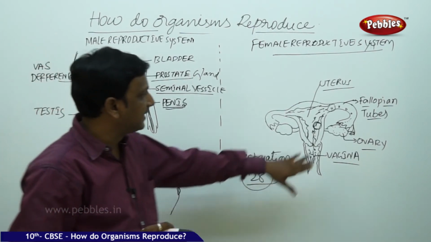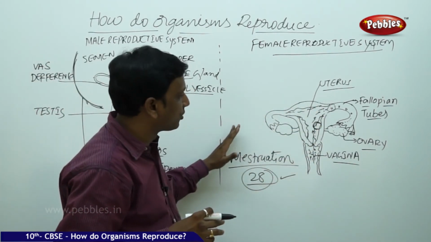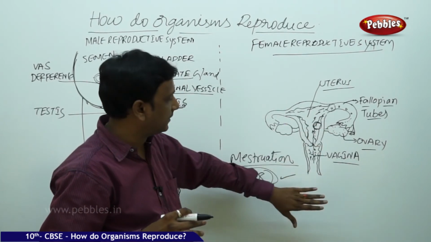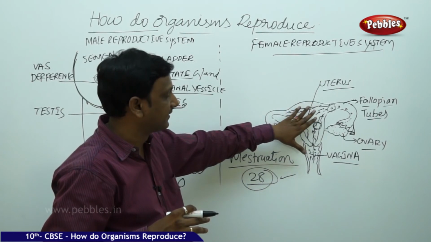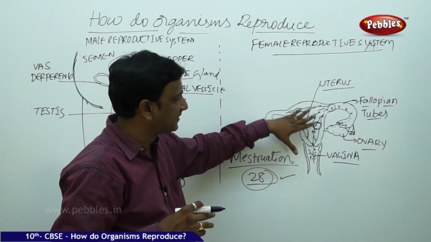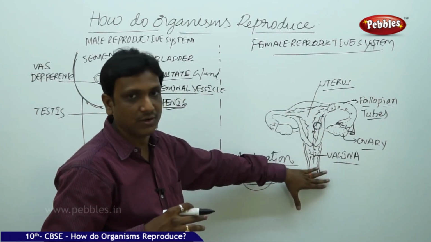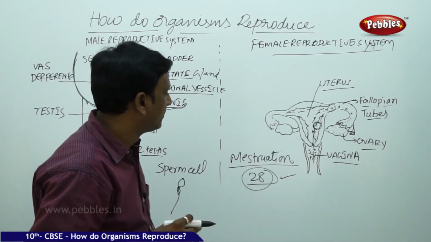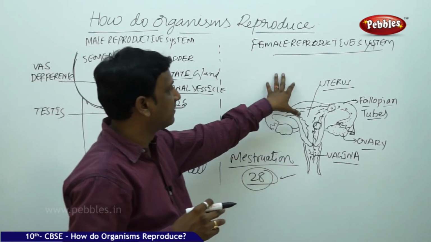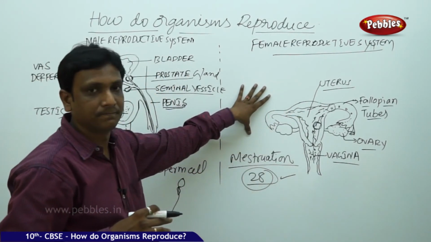If there is no fertilization, there are no sperm cells here for fertilization, then whatever arrangements are made for pregnancy, all this lining and everything, is flushed out. That is called menstruation, which happens in a cycle of 28 days. This is observed in the female reproductive system.